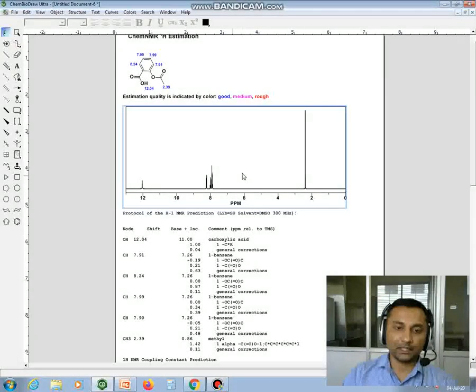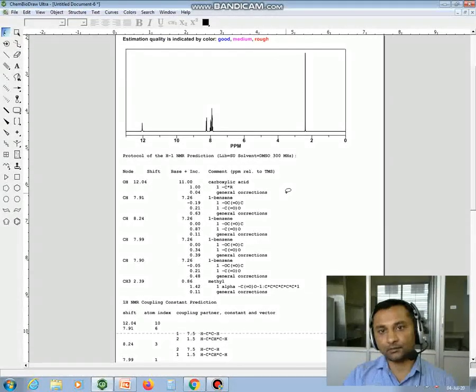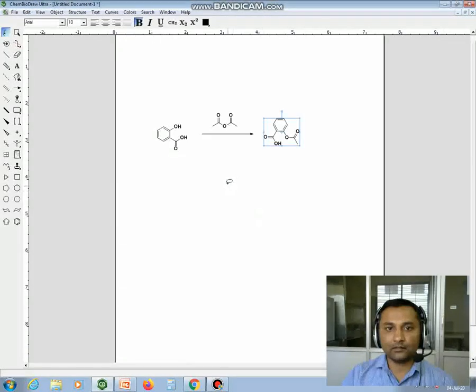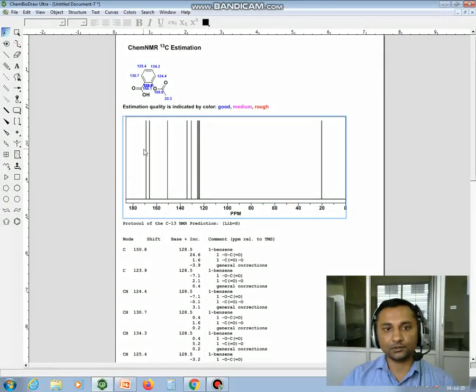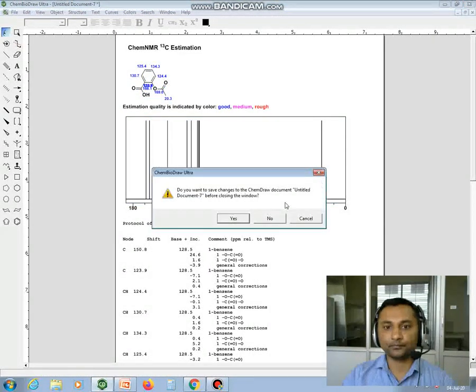But this software is just to get the idea, the NMR will come like this. In fact, you can check the C13 NMR also for these molecules. So these are the peaks corresponding to the benzene ring, and this methyl peak will come at 20. So you will get the idea of NMRs by using this software.